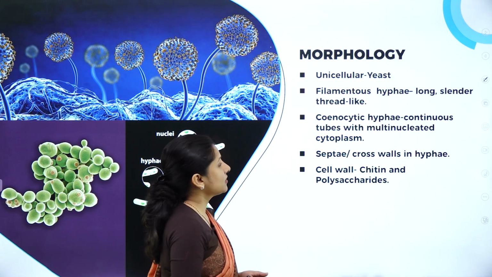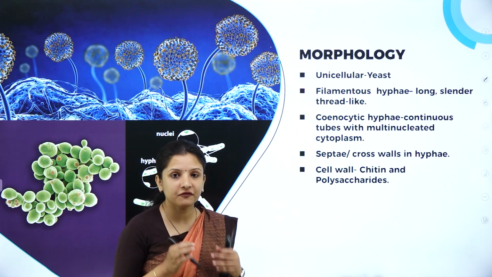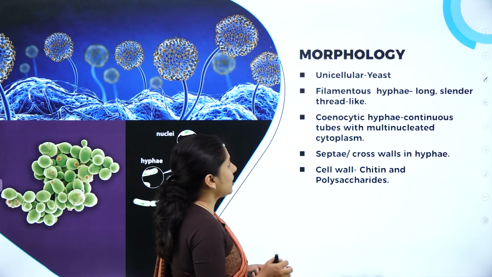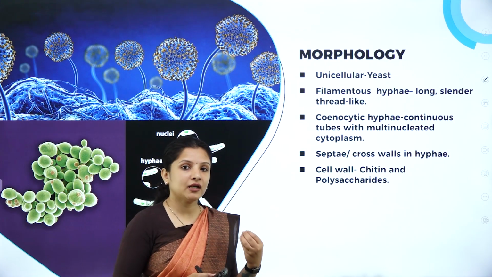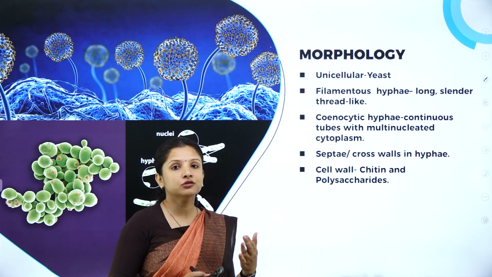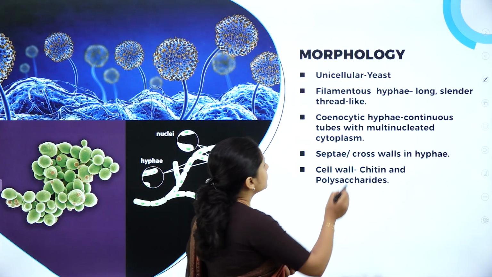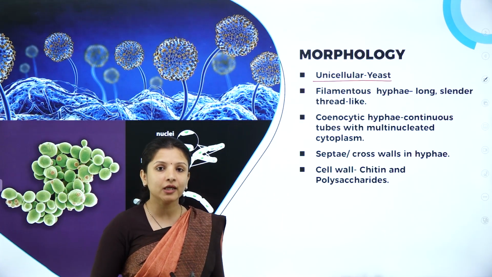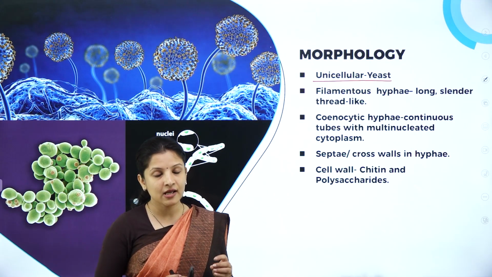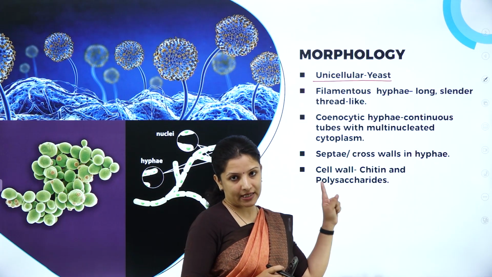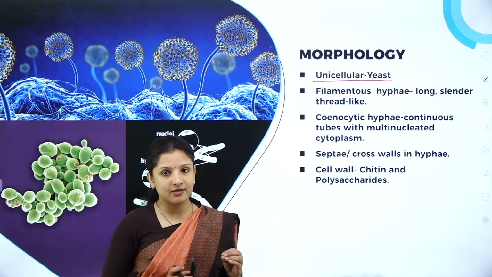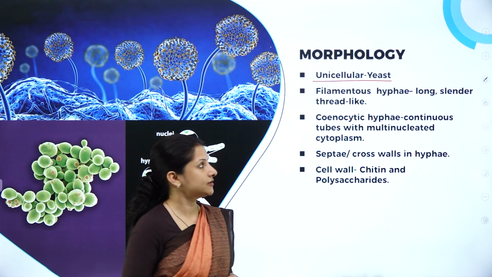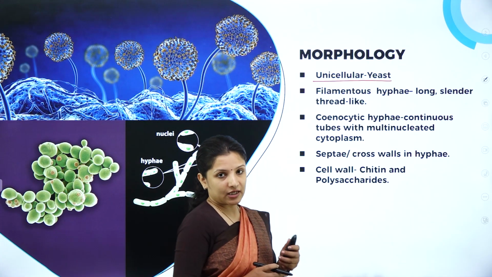Next, talking about their morphology. That is, when you look at a fungus, what are the structures that you get to see? They are unicellular, that is, they can be made up of one cell, or they can also be multicellular. Always remember this, this is very important because yeast is the only unicellular fungus, and this question keeps coming for the exam. Name the unicellular fungus. It is nothing but yeast, which is also called Saccharomyces cerevisiae. So, yeast is the unicellular fungus.